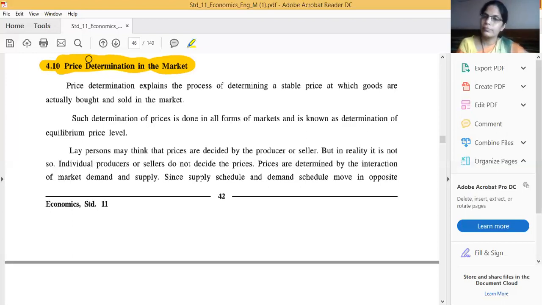Think one time. I will give 1 minute. So just think, who will decide the price, or who is deciding the price? Per day we are purchasing so many various types of commodities, and that time these commodities' prices are decided by whatever we are going to pay. For a cell phone, if you have paid 30,000 rupees, 25,000, 10,000 or 5,000 rupees, who has decided the price of this mobile phone?